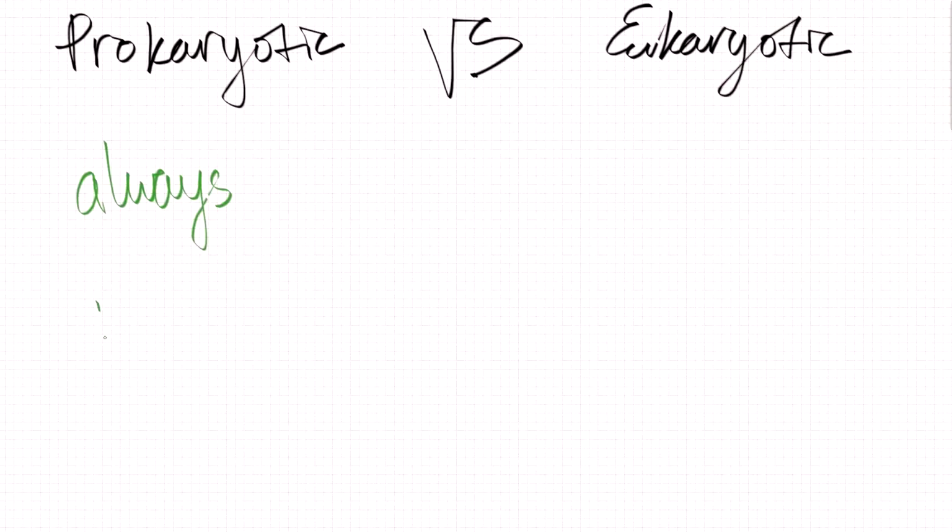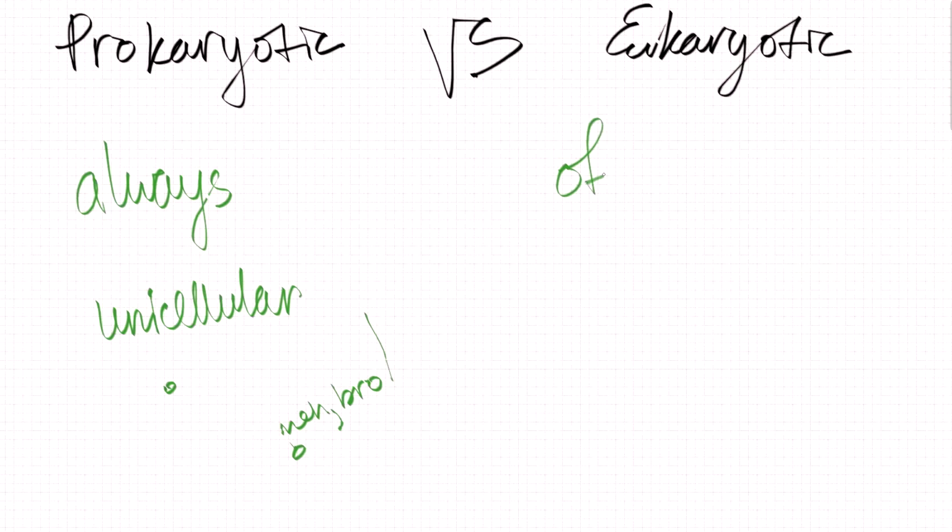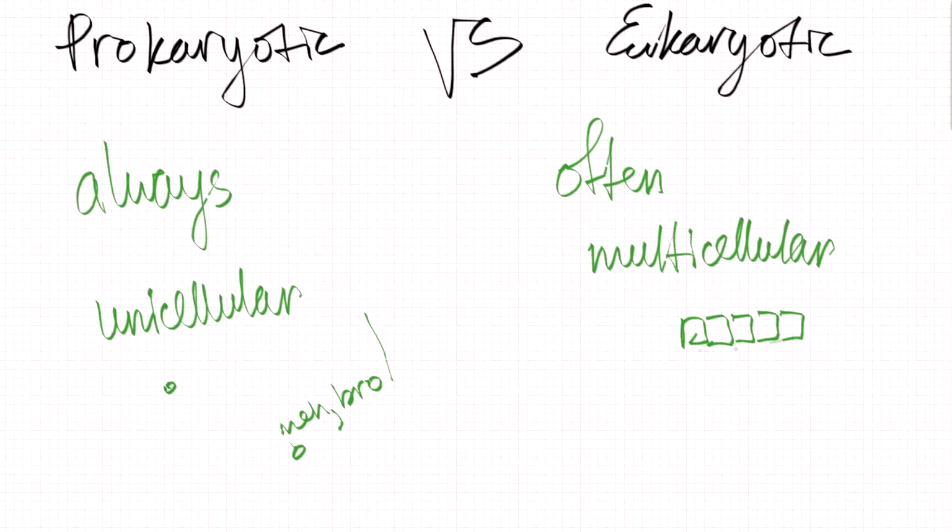Secondly, prokaryotic cells are always unicellular, though they are able to create colonies. A colony itself is like a family. Whereas eukaryotic cells are usually multicellular, which means that they bind with each other, creating tissues like nervous tissue. However, there are still some species that belong to eukaryotes, but they are unicellular. For example, amoeba.